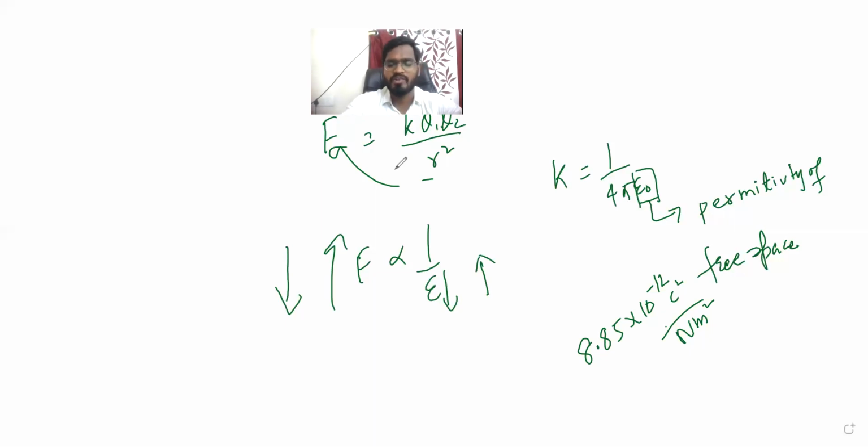It means the medium is opposing the influence of the electric field of those charges. Of course it will oppose, right? As it is air, it will oppose less. As it is iron, it will oppose more. As it is water, it will oppose a little less than iron. As it is glass, it is a little more than water. So like this, the value will keep changing.